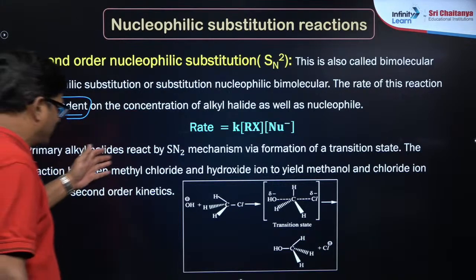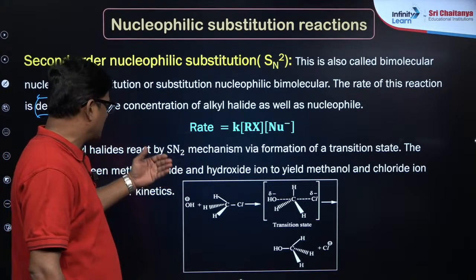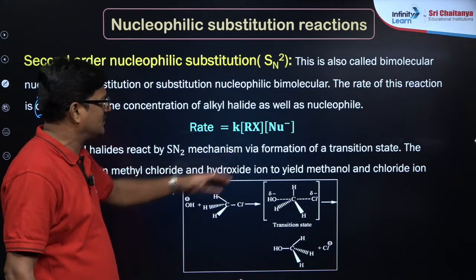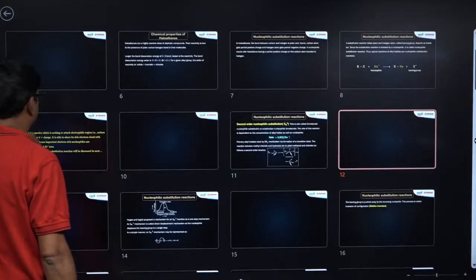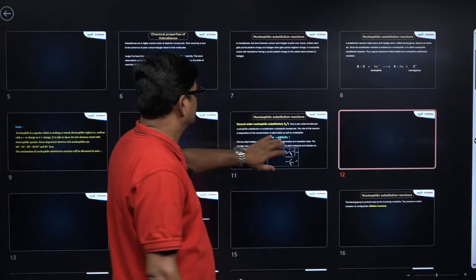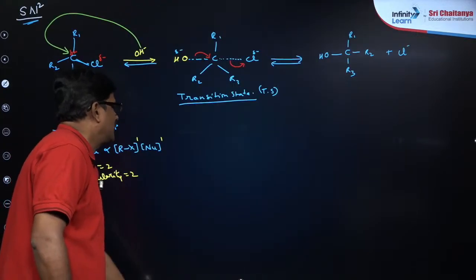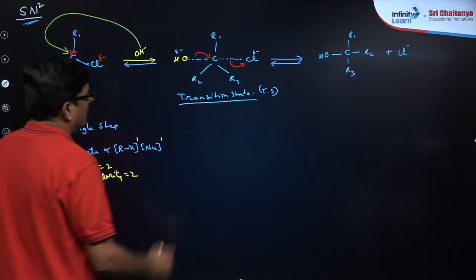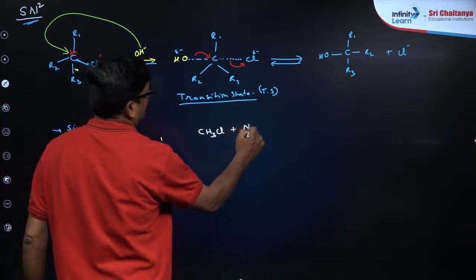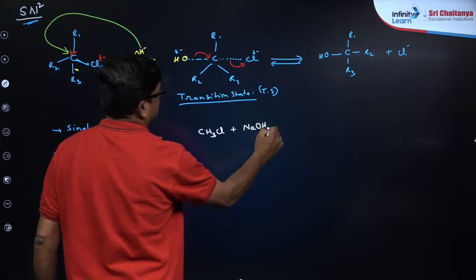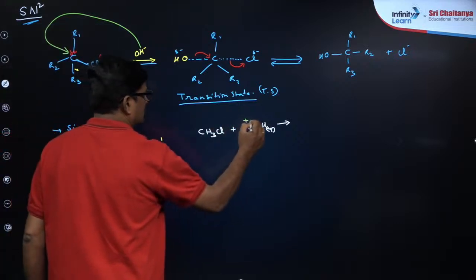Primary alkyl halides react by the SN2 mechanism via formation of a transition state. The reaction between methyl chloride and hydroxide ion: methyl chloride is reacted with aqueous sodium hydroxide, Na plus OH minus.